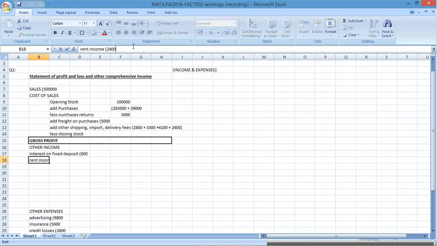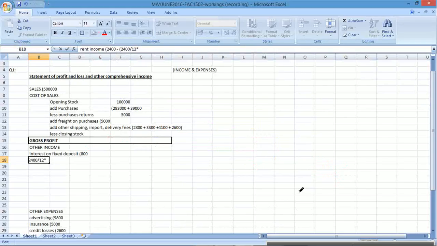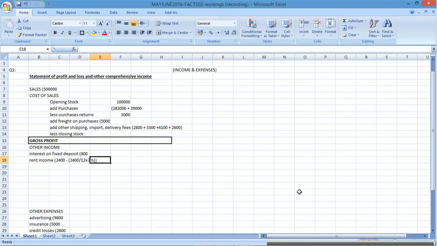So what am I going to do? I'm going to subtract, open brackets, 2400 divided by 12 times, how many months are prepaid? 7 months. Times 7 months. Close brackets gives me an answer. Let's see what we get. Open 2400 times 7, no, 5 over 12 will give me the same answer. 1,000. Did you get 1,000? Okay, yeah, so that was prepaid.